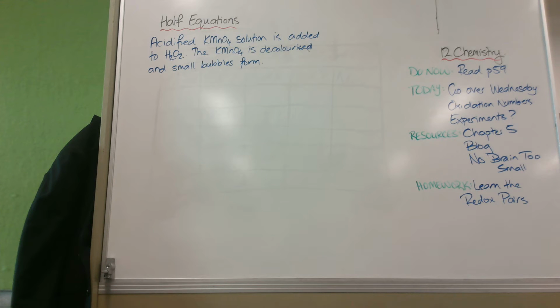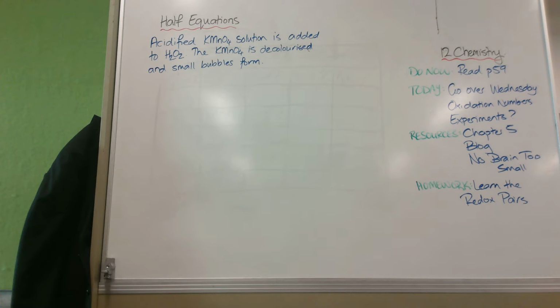This is an experiment you're going to do next week, if you haven't already. You're going to add acidified permanganate solution. I've put the potassium in there because it's a spectator ion. I want to talk to you about spectators. Acidified potassium permanganate solution, which means I've added some sulfuric acid to it. It's added to hydrogen peroxide, which is one of those really annoying chemicals because it can be oxidized and it can be reduced. So you need to look at the observations to know what's going on.